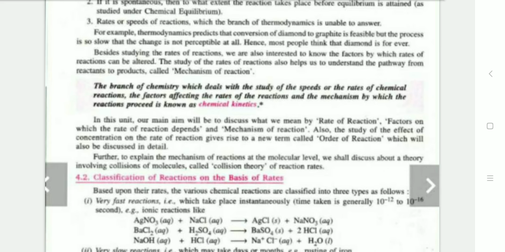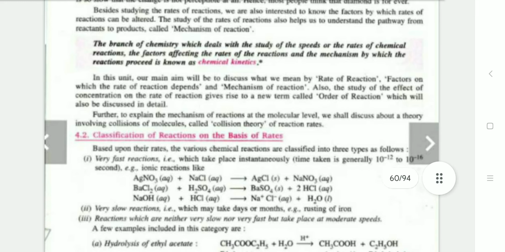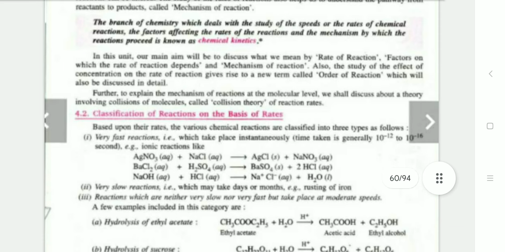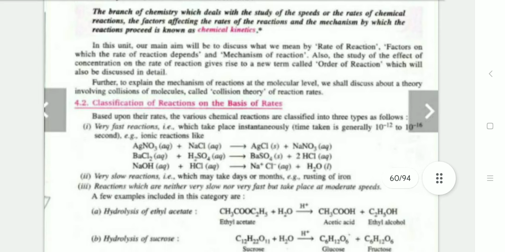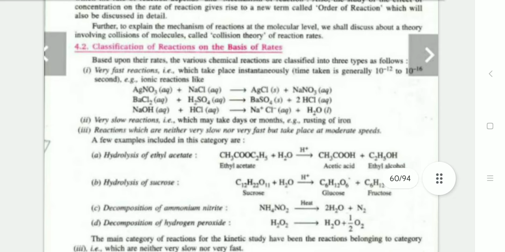This pathway is called the mechanism of reaction. The branch of chemistry which deals with the study of the speed or rate of chemical reactions, the factors affecting the rate of reaction and the mechanism by which the reaction proceeds is known as chemical kinetics. In this unit, our main aim will be to discuss what is meant by the rate of reaction, the factors on which the rate of reaction depends, and the mechanism of reaction. Also, we study the effect of concentration on the rate of reaction, which gives the new term called order of reaction, which will be discussed later. Further, to explain the mechanism of reaction at the molecular level, we discuss the molecular collision theory.